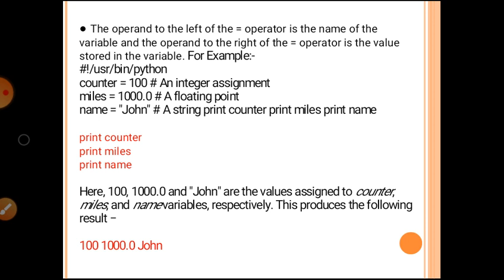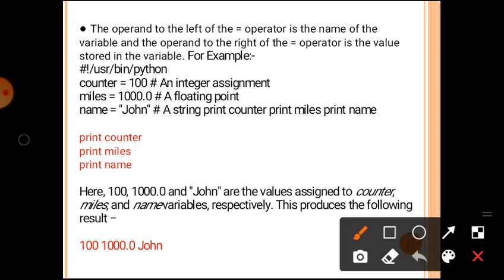You can understand this better by an example. Suppose counter has the value 100, which is an integer assignment; miles has the value 1000.0, which is floating point; and name is John, which is a string. We then print counter, print miles and print name.